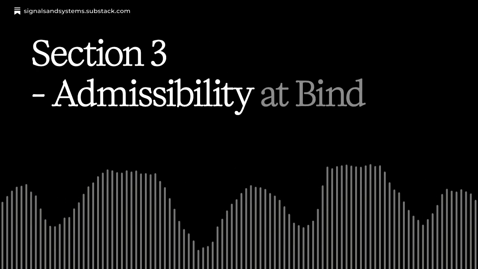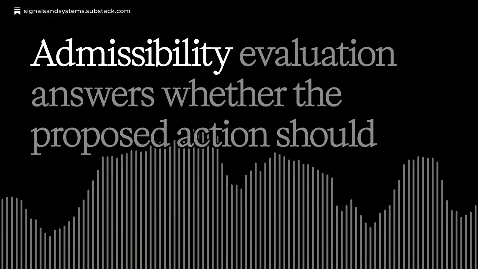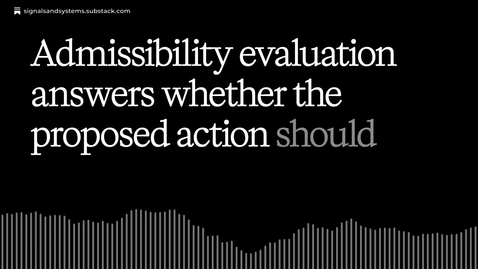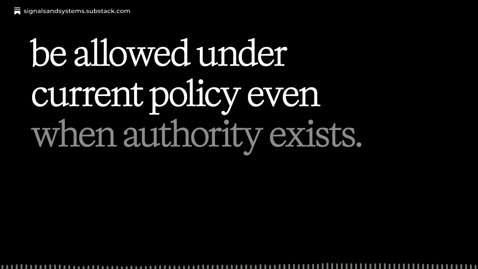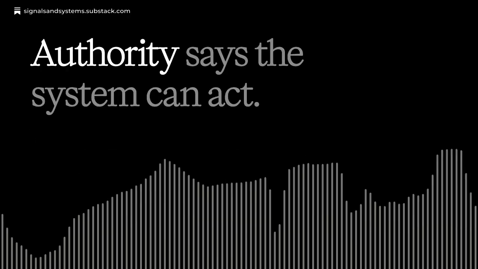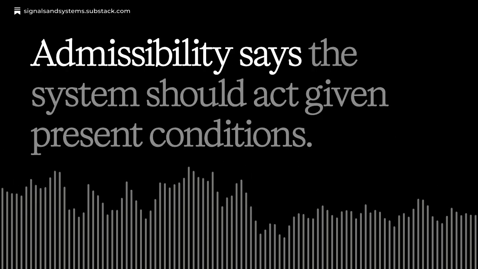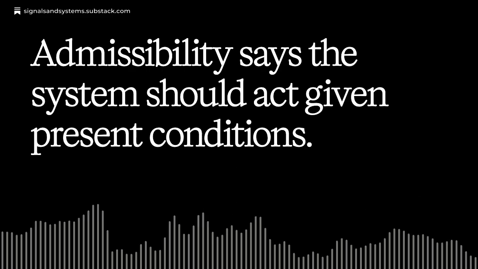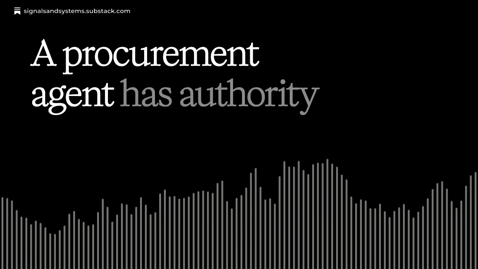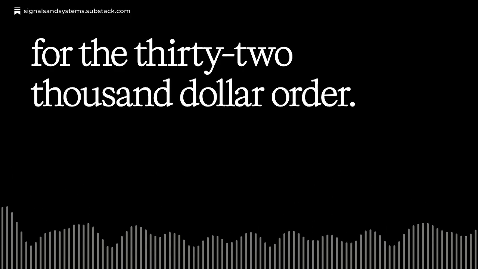Section 3. Admissibility at bind. Admissibility evaluation answers whether the proposed action should be allowed under current policy even when authority exists. Authority says the system can act. Admissibility says the system should act given present conditions. A procurement agent has authority for the $32,000 order.